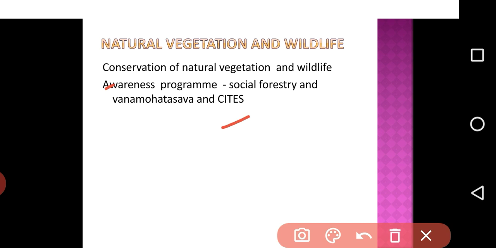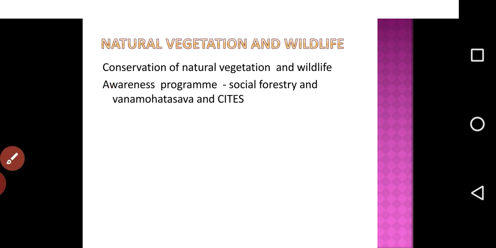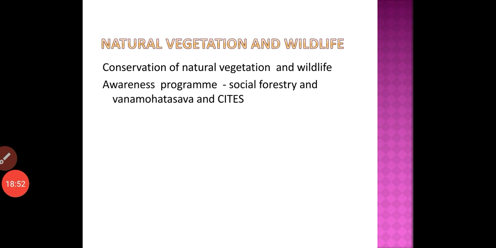to protect several species of animals and birds, in which trading of animals and birds is prohibited. The conservation of plants and animals is an ethical duty of our citizens.